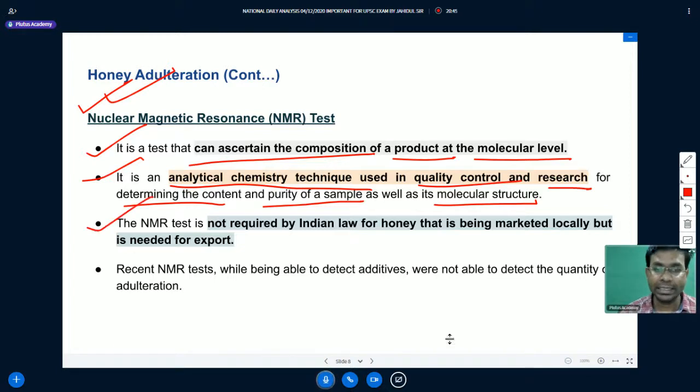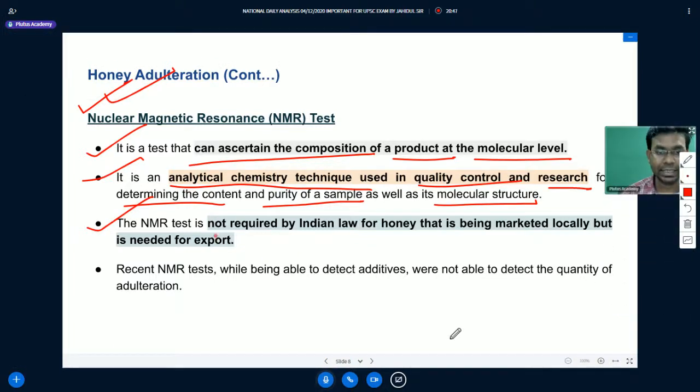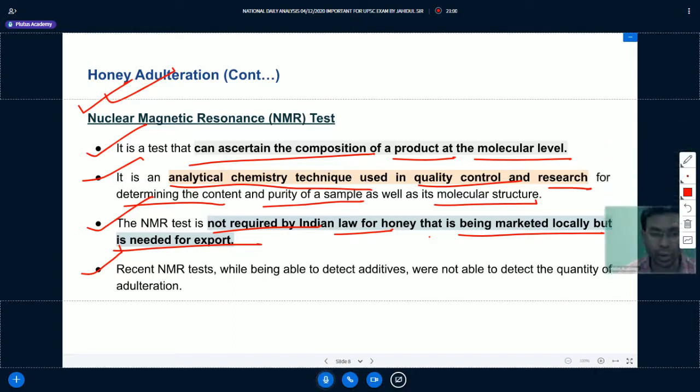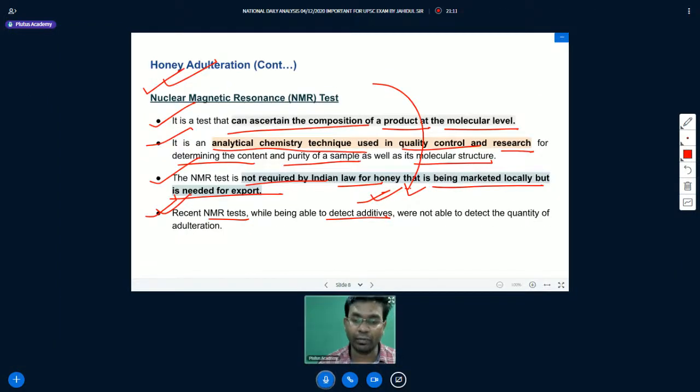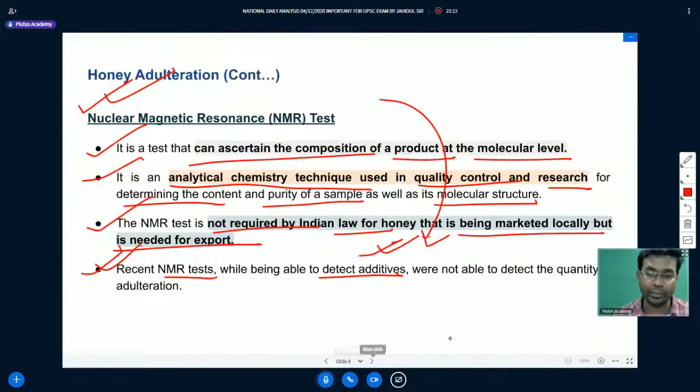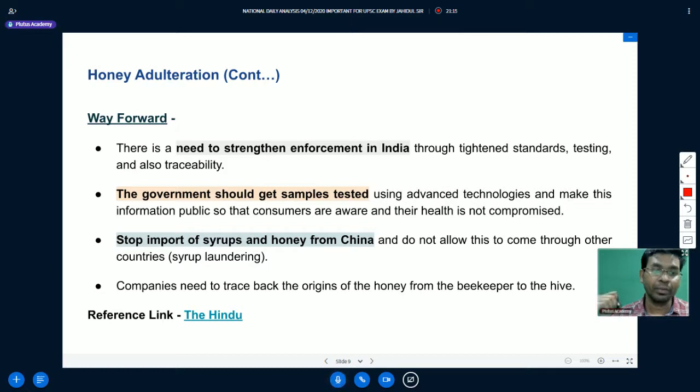This nuclear magnetic resonance test is not required by Indian law for honey that is being marketed locally but is needed for exports. Recent NMR tests, while being able to detect additives, were not able to detect the quantity of adulteration. So this particular NMR test was able to detect what things are mixed, but it was not able to detect to what level the impurity has been mixed with pure honey.